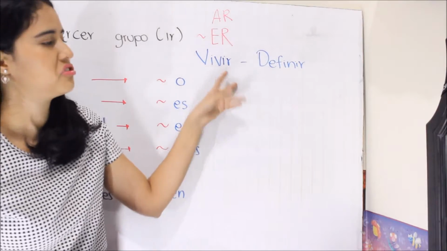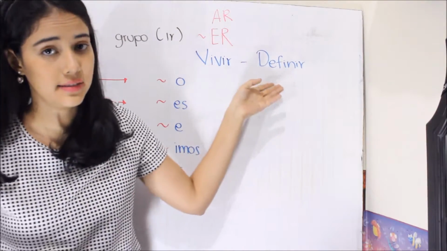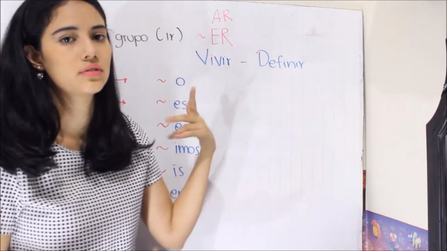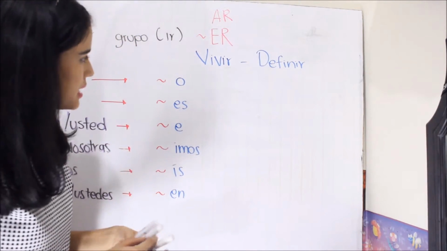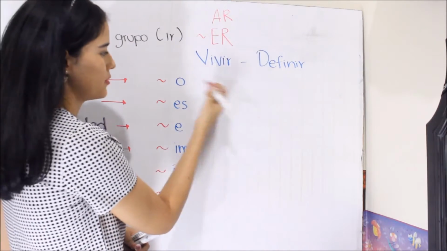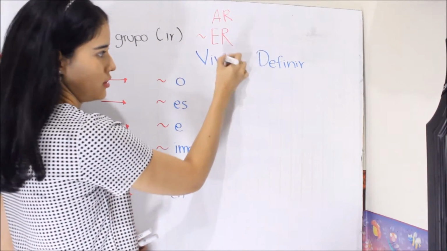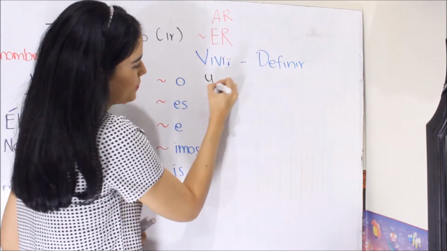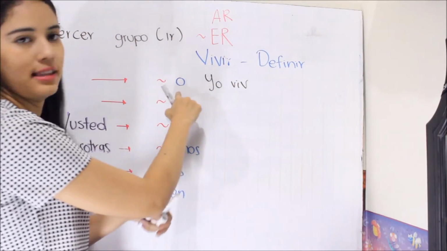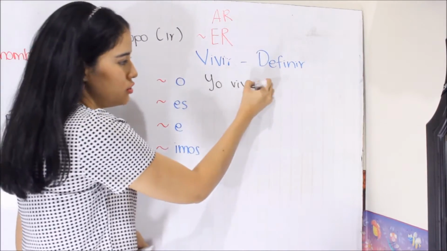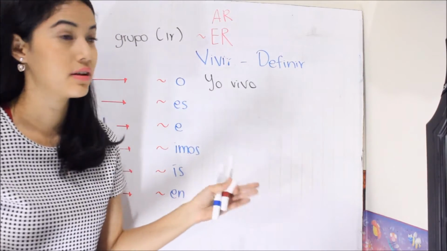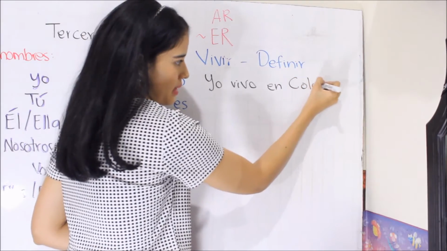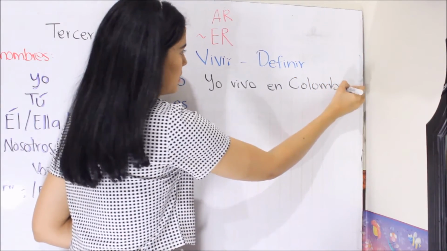So we have here two samples, vivir and definir. Vivir, to live, and definir, to define. So, for example, let's do the conjugation of vivir. Yo vi, and don't forget the termination. Yo vivo. I live in Colombia. Yo vivo en Colombia. I live in Colombia.